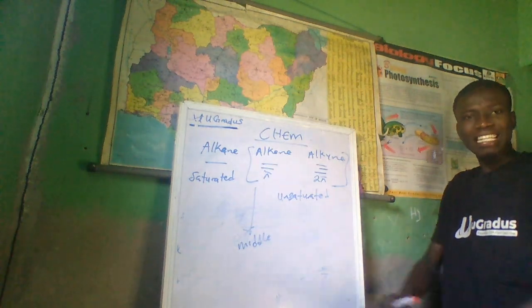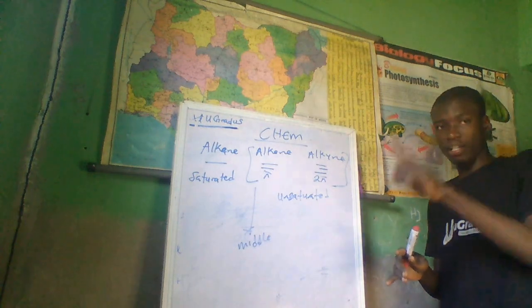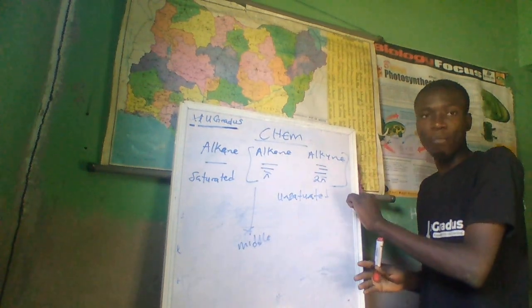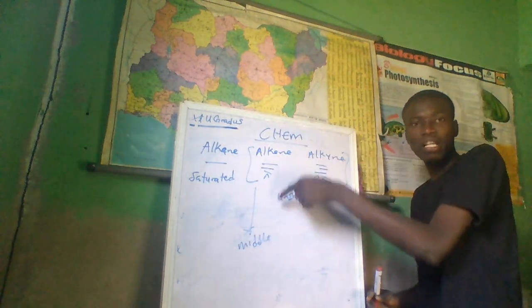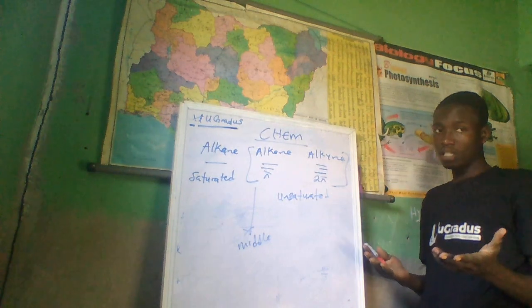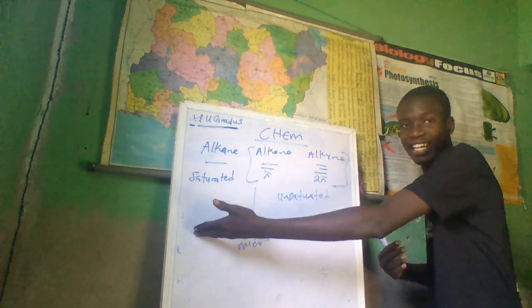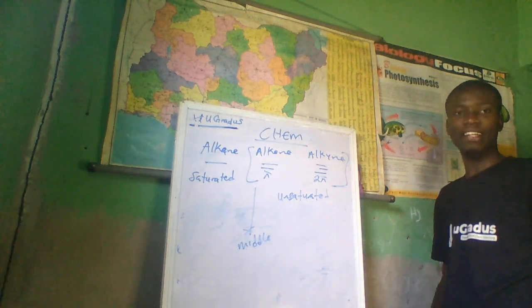So alkene contains the most reactions, not the most reactive, mind you. In organic chemistry, alkyne is the most reactive when you are comparing these three. But in number of reactions, alkene has more than alkyne, simply because alkyne has excess pi bond and alkane has no pi bond at all. But alkene maintains the balance.